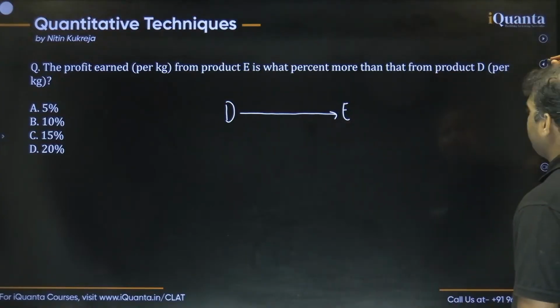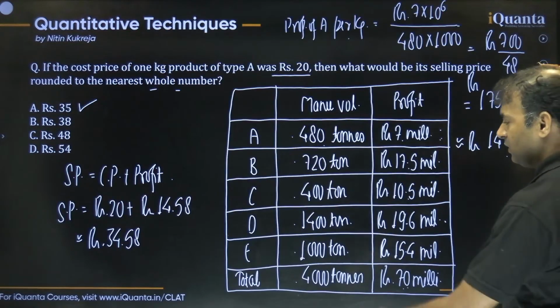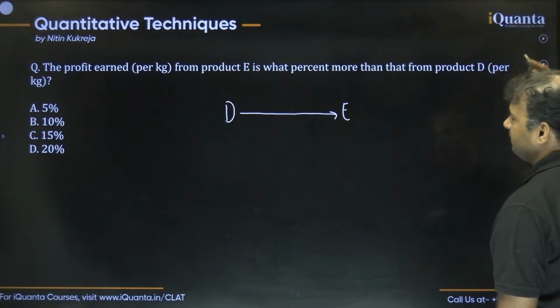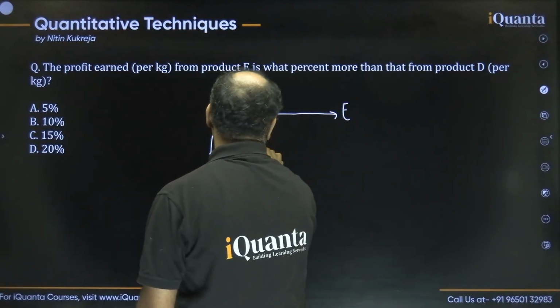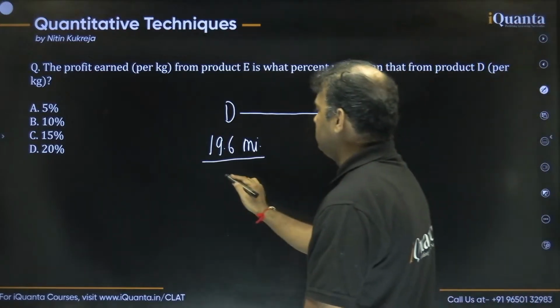We have to compare the profit per kg, right? So D and E, let's write both of them one by one. For D we can say 19.6 million upon, what was that? I guess it was 1400, right? Yeah, 1400 tons.